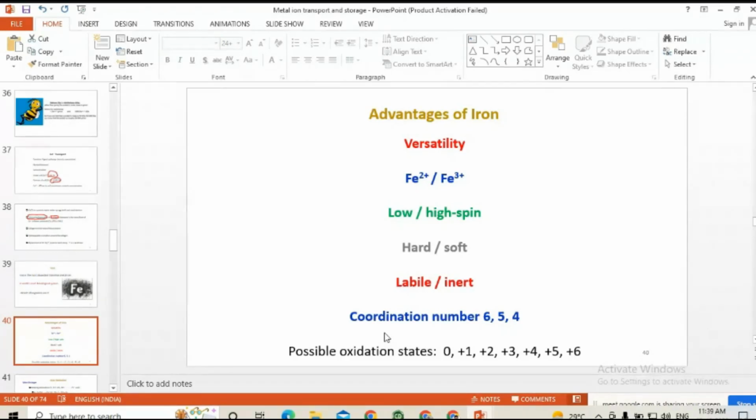In addition, whenever needed, it can form labile as well as inert complexes. Inert does not mean it is highly inactive; it will slowly undergo some kind of reactions. In addition, it can switch its coordination number between 4, 5, and 6. This is the most common coordination number which can be observed in synthetic inorganic chemistry as well as in the biological system also.